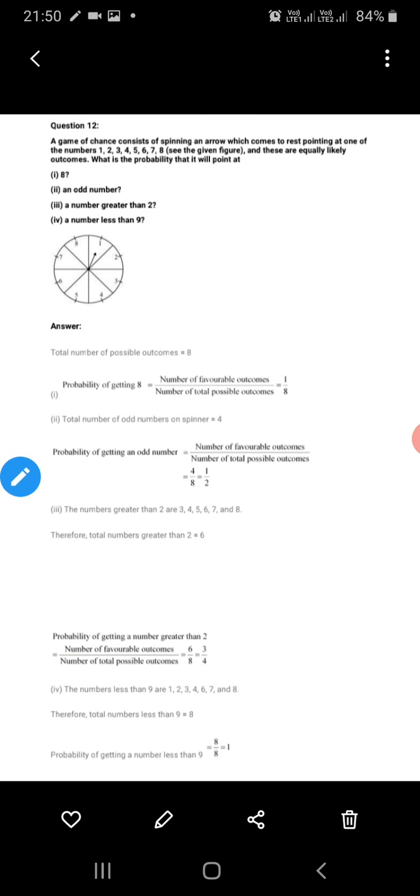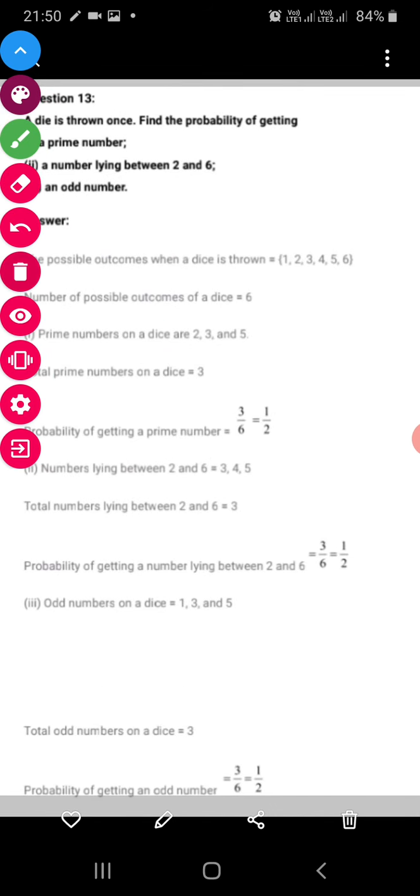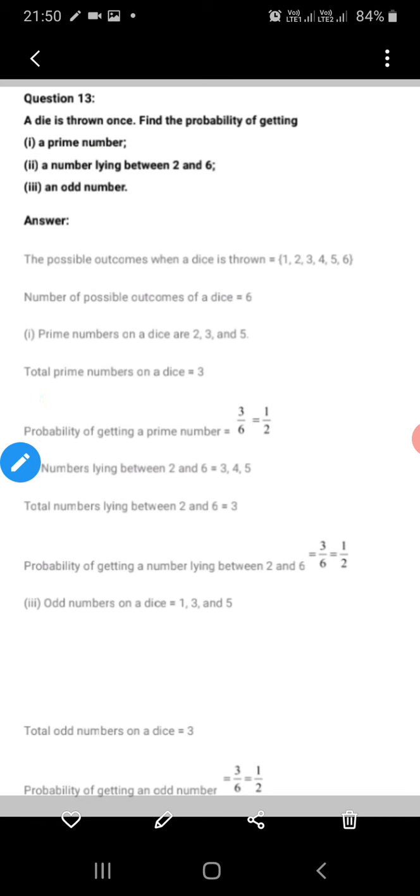Next question is a very important question, class. Dice problem. Say a die is thrown once. This is an easy question. When a die is thrown once, the possible outcomes will be 1 2 3 4 5 6. Now the question is prime number.